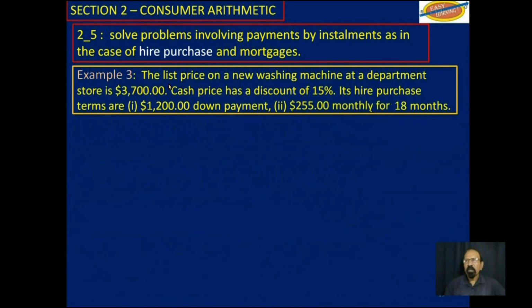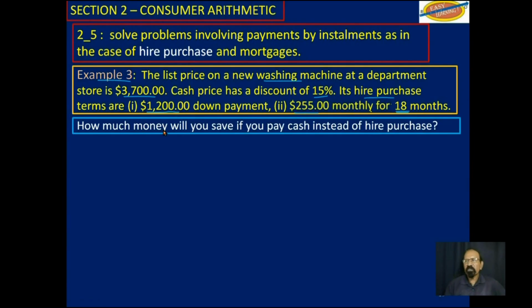Example 3, the list price on a new washing machine at a department store is $3,700. Cash price has a discount of 15%. Its hire purchase terms are $1,200 down payment and $225 monthly for 18 months. Your question is, how much money will you save if you pay cash instead of hire purchase?